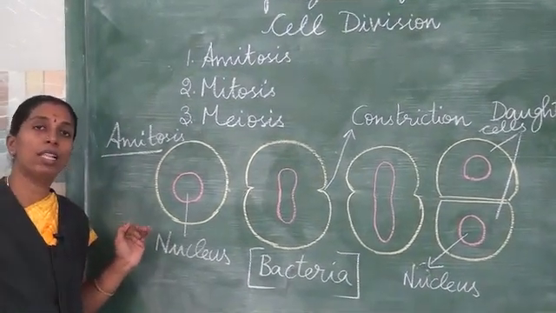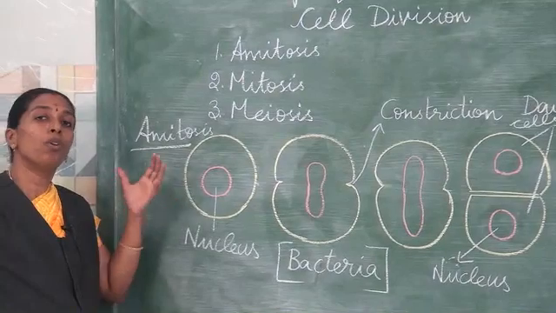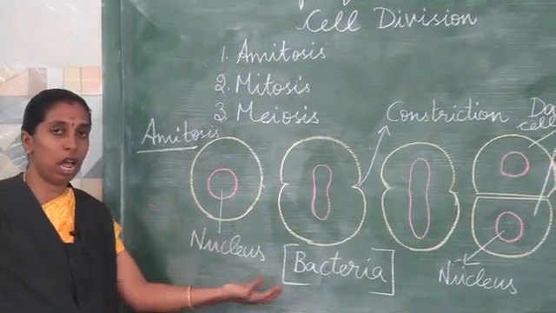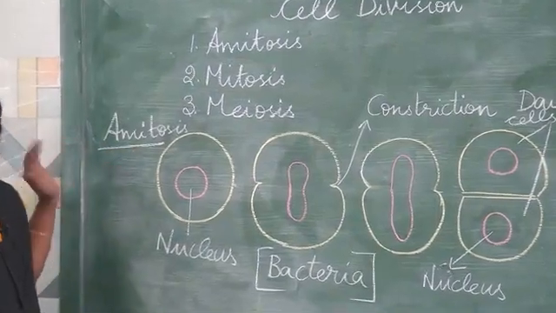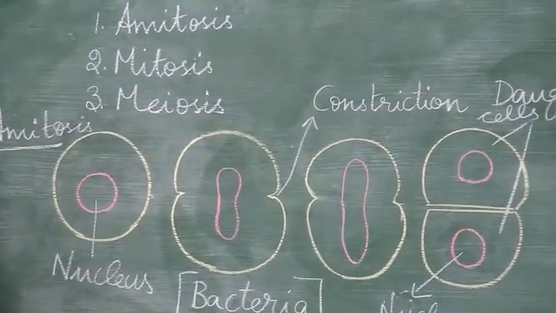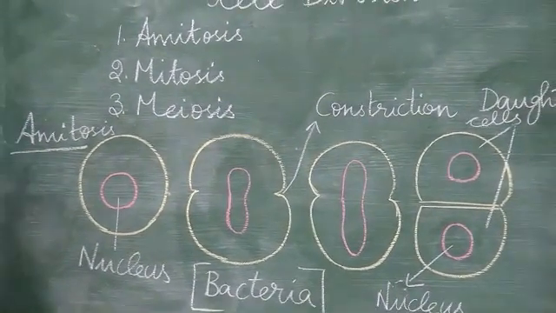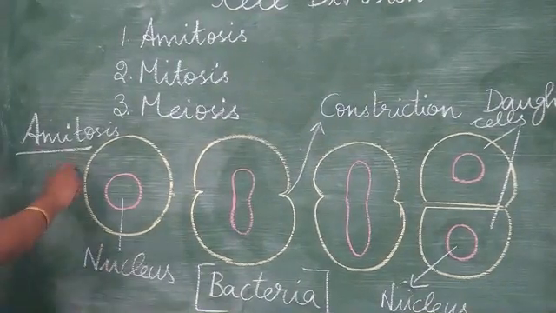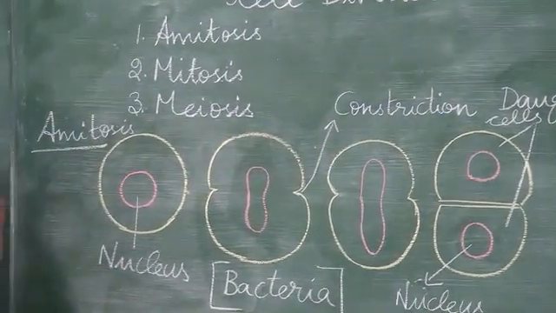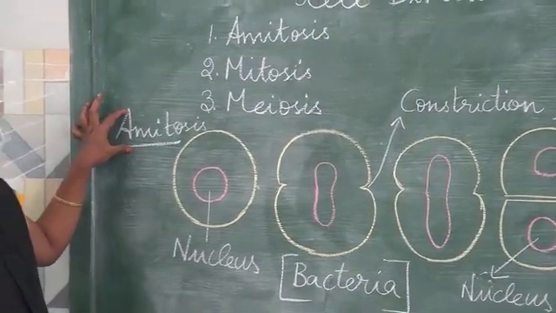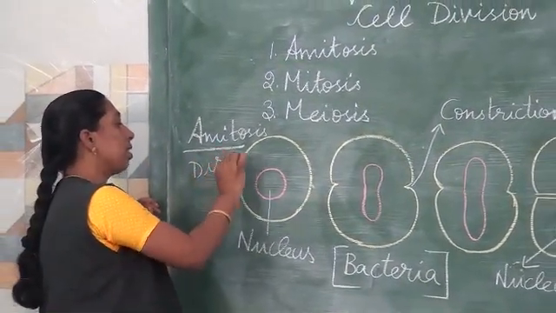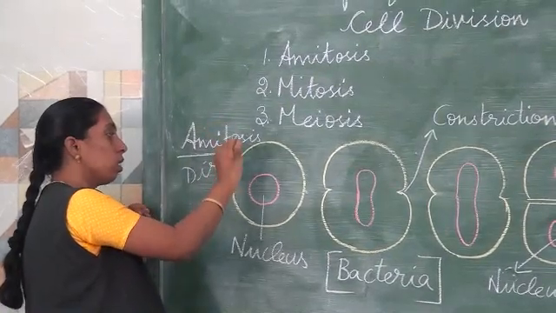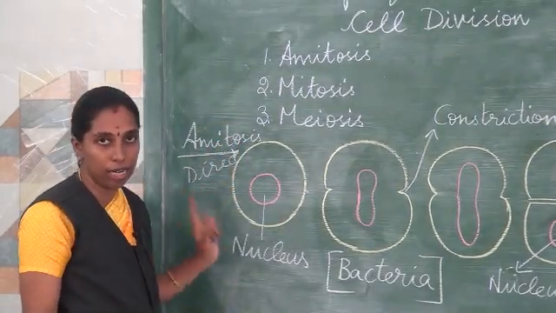This cell division takes place in unicellular organisms like bacteria, and smaller organisms like algae. Actually, what is this cell division? It is also called direct cell division. Amitosis cell division can also be called direct cell division.